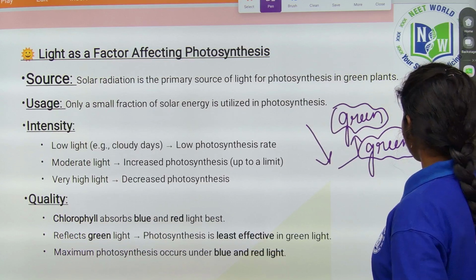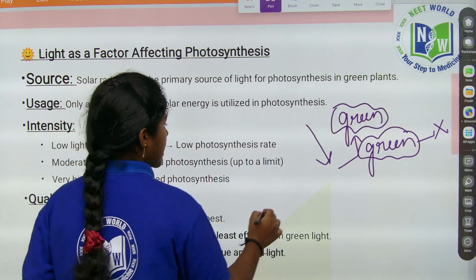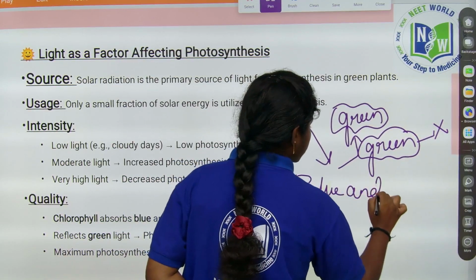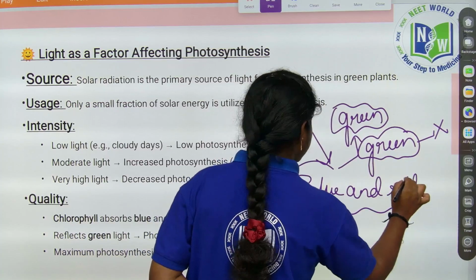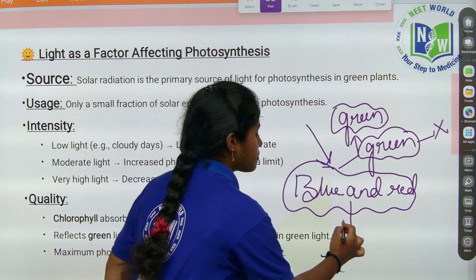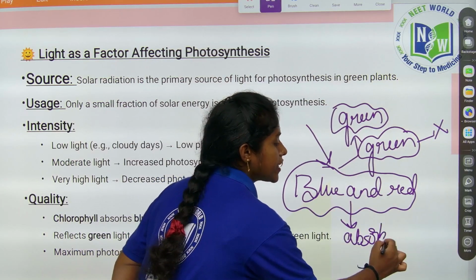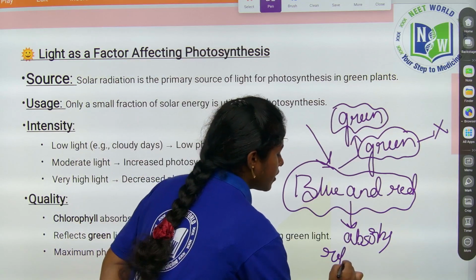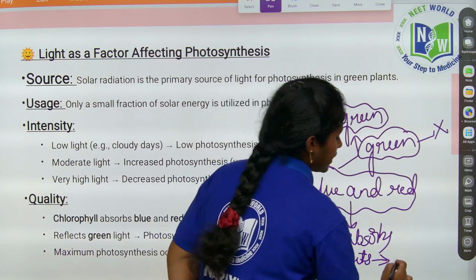But it is actually wrong. Yes, it is actually wrong, because plants absorb blue and red. These are the two lights which are absorbed by the plants. Actually, the plants reflect the green light. So they appear green in color.